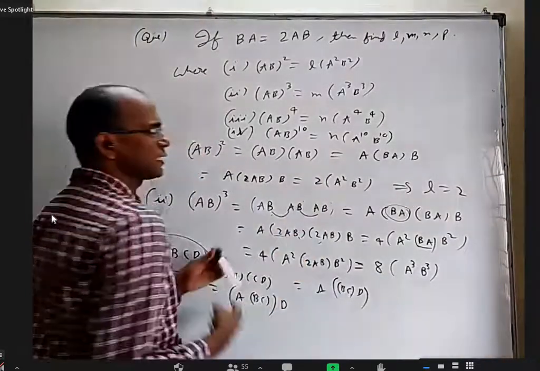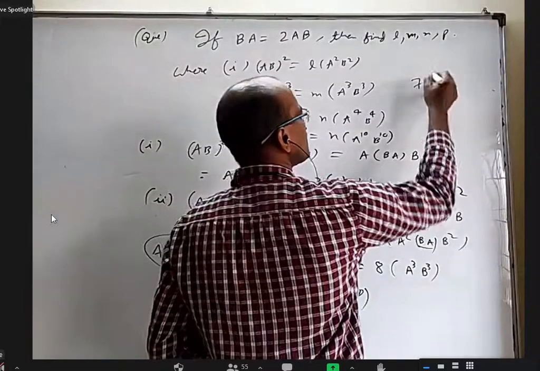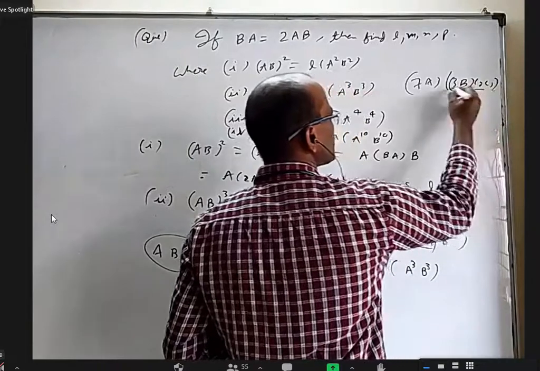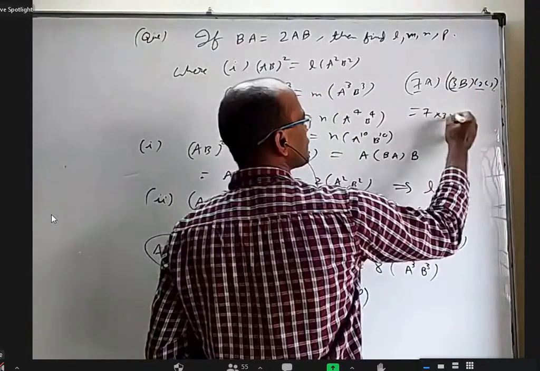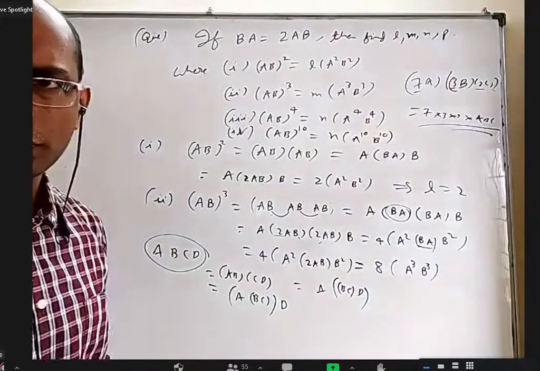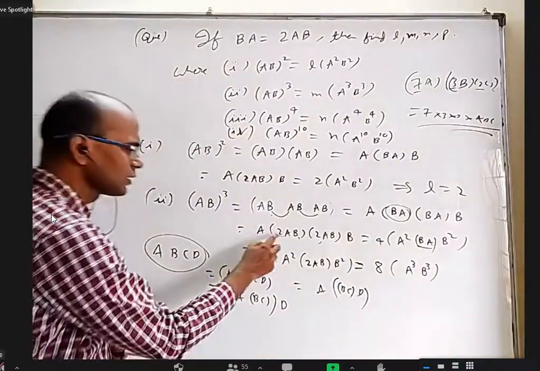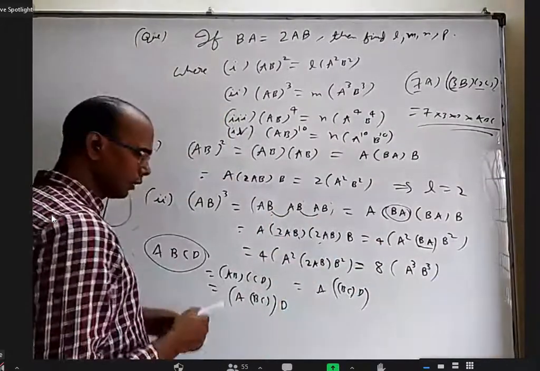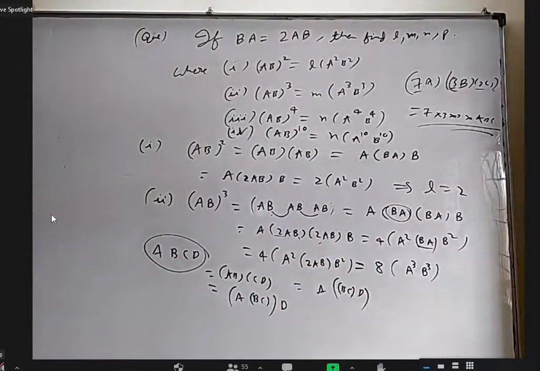All right. See, if I have 7A into 3B into 2C, can I multiply all these numbers, 7 into 3 into 2 and then ABC? I can write that, right? Yes. Okay. In the same way, this is just a number, this is just a number. Completely take it out. 2 into 2 is 4. Okay. Maybe I'll write in between one step. We may be better at that.